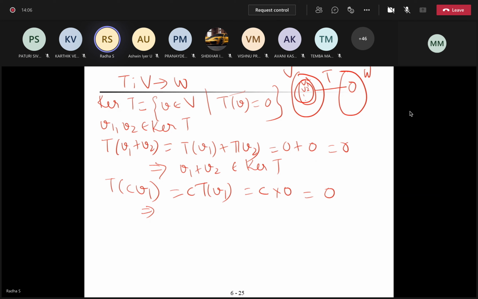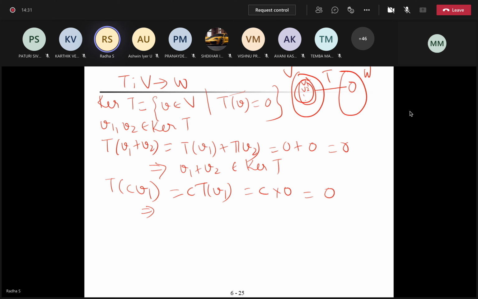See, my aim is, there are certain elements in the kernel which satisfy that T of V is 0. V is not a single element; I'm saying V1, V2 like that. I want to prove that that set, which is a subset of V, is a subspace of V. So how to prove that? Take two elements in the kernel and prove that their sum also belongs to the kernel.